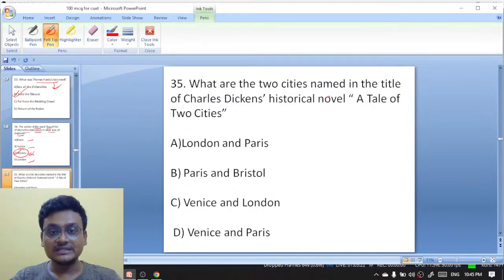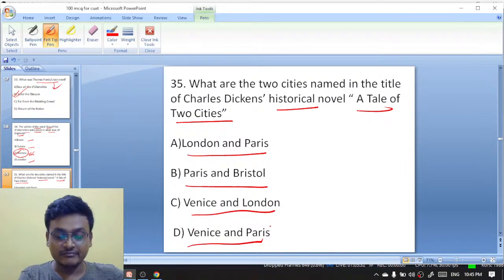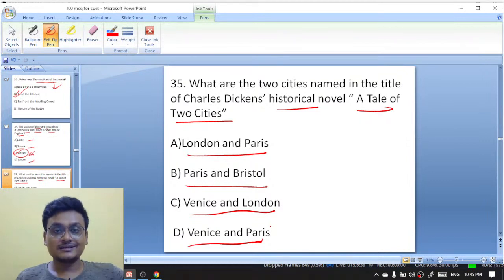What are the two cities named in the title of Charles Dickens' historical novel A Tale of Two Cities? London and Paris, Paris and Bristol, Venice and London, or Venice and Paris? Exactly, you are also right here.